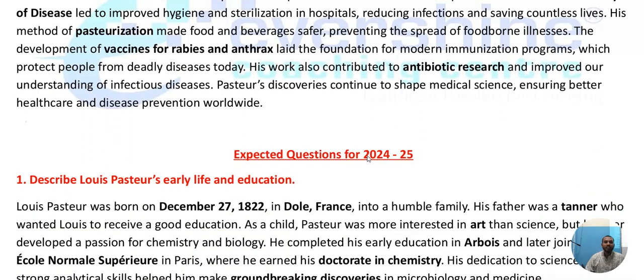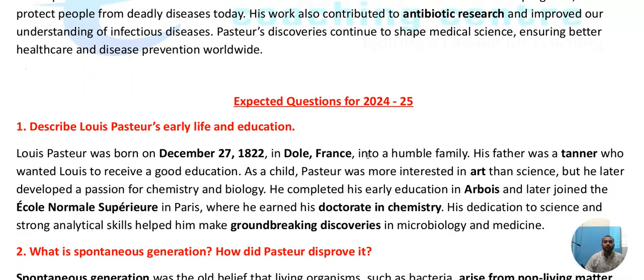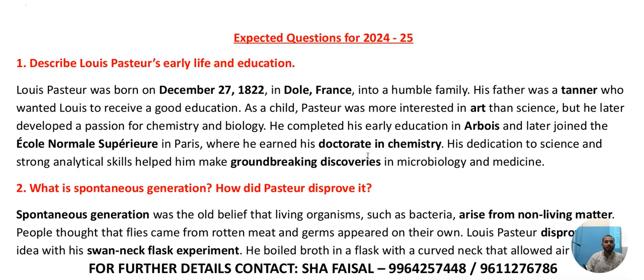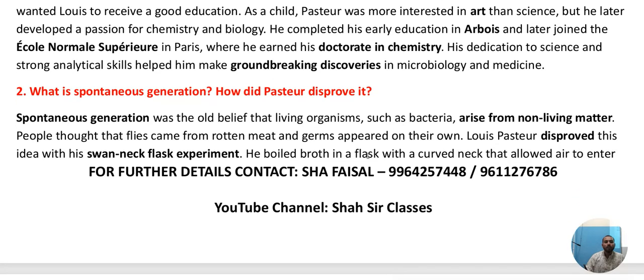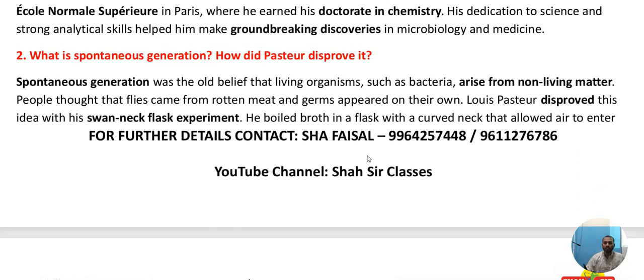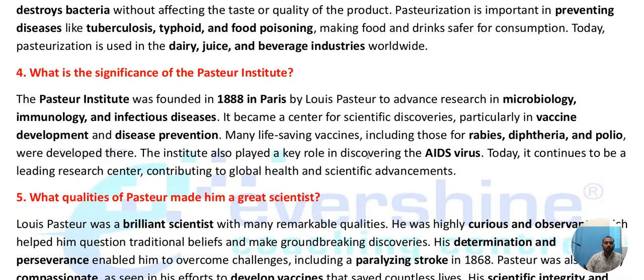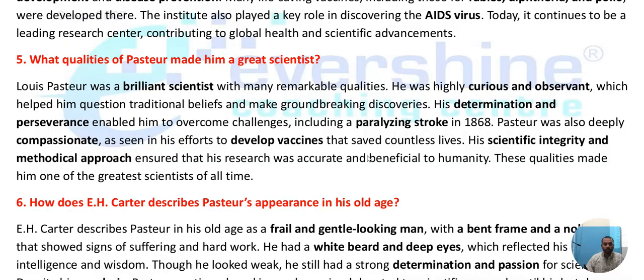And now in these expected questions we are going to add which types of questions can be asked. Chances are there apart from what we have given in the expected questions. Even in these expected questions we have added all your model paper questions and state level preparatory paper questions also. So describe Louis Pasteur's early life and education. What is spontaneous generation? How did Pasteur disprove it? How does pasteurization help in food safety? What is the significance of the Pasteur Institute? What qualities of Pasteur made him a great scientist?